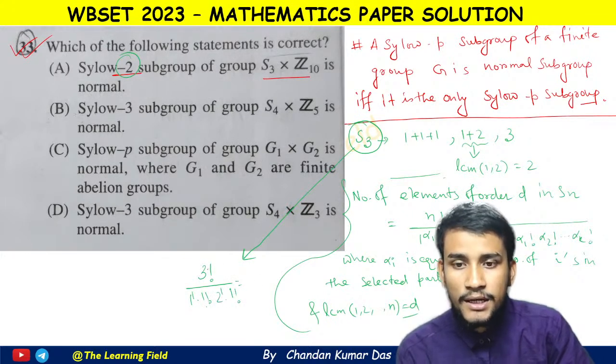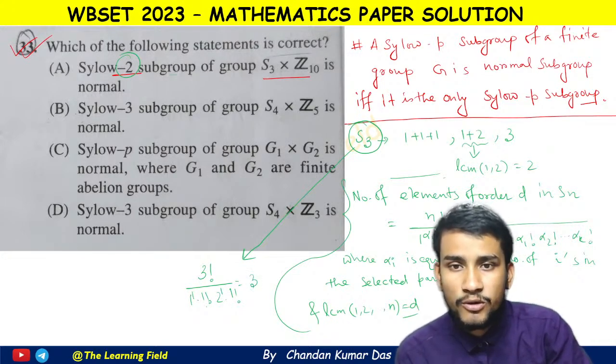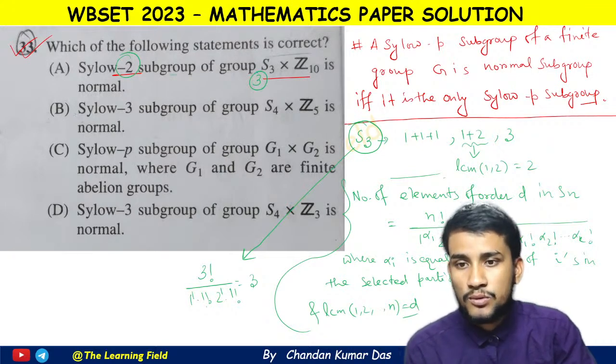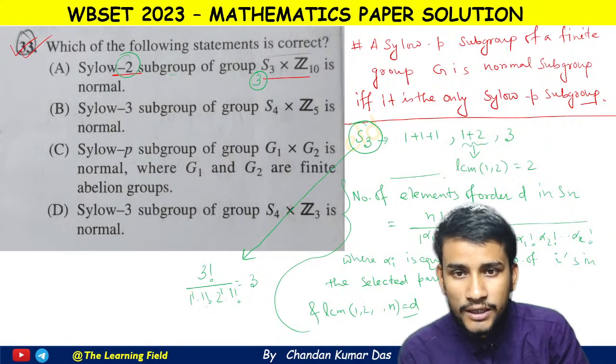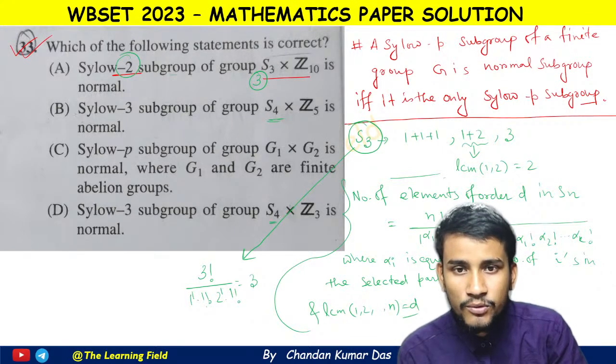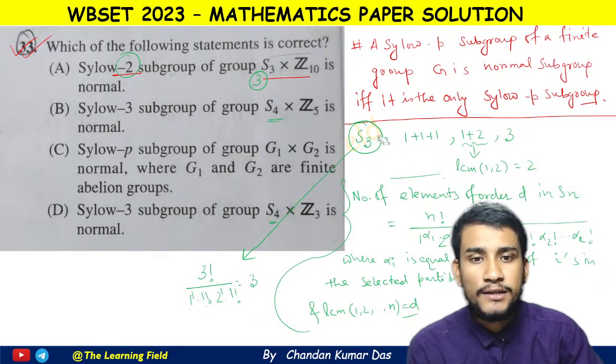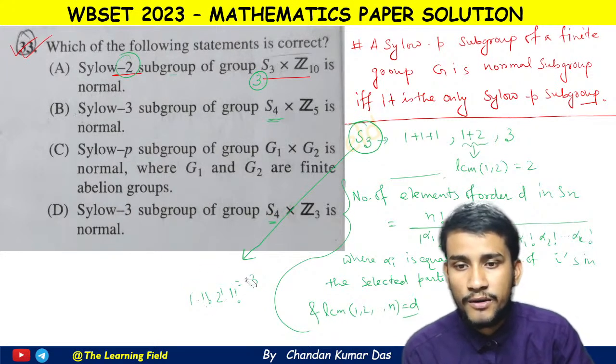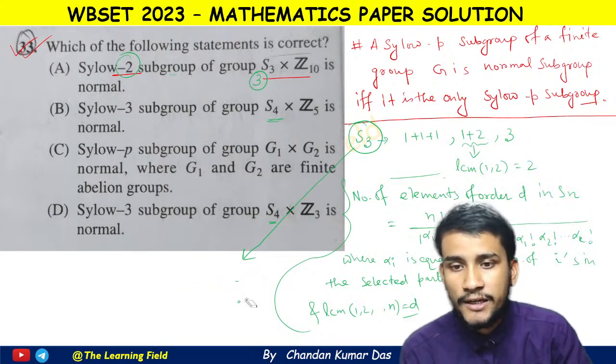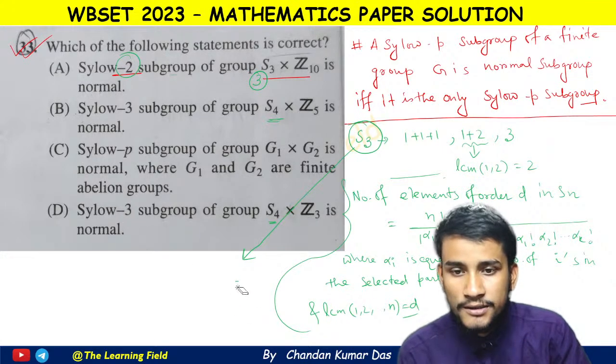That means 3 factorial by 2, that means 3 here. Therefore the number of elements of order 2 in S3 is 3. Okay, and here we also have S4. Now in the case of S4, we first find the number of elements of order 3 in S4.